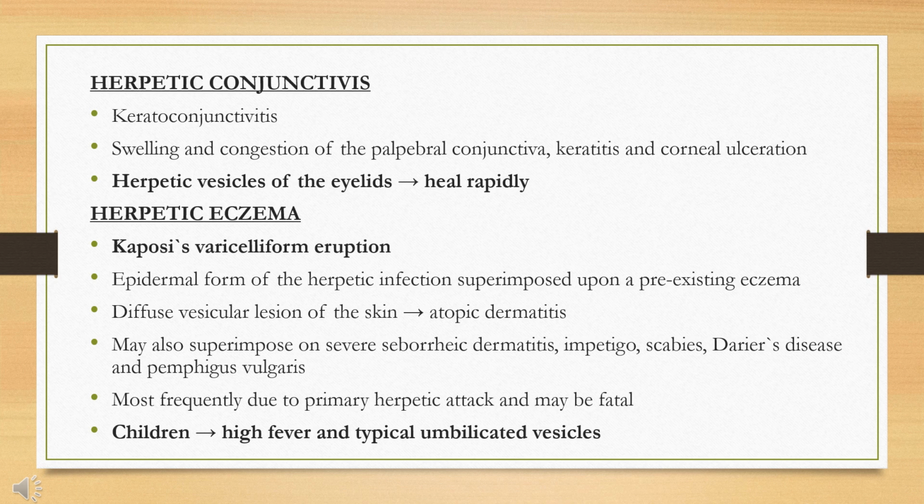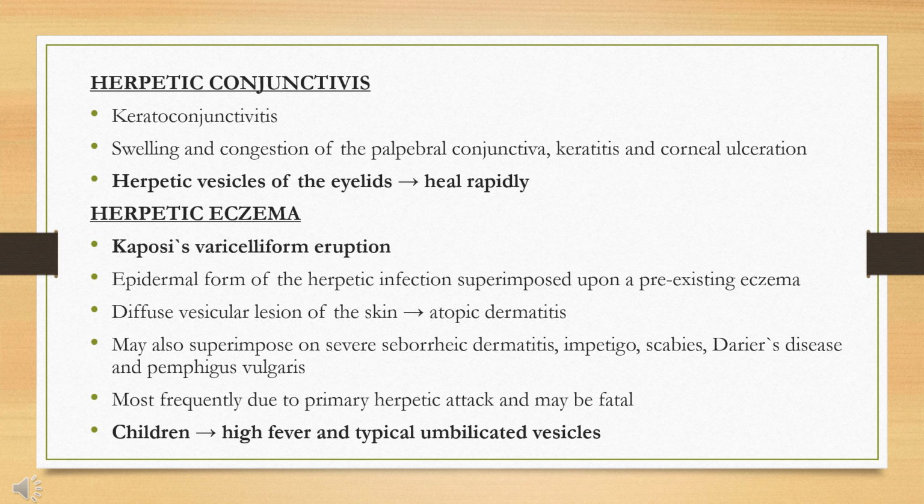Now we'll see about herpetic conjunctivitis or keratoconjunctivitis. It is another common disease and it is characterized by swelling and congestion of palpebral conjunctiva. Keratitis and corneal ulceration may also occur. The herpetic vesicles of the eyelids are typical and these eye lesions usually heal rapidly.